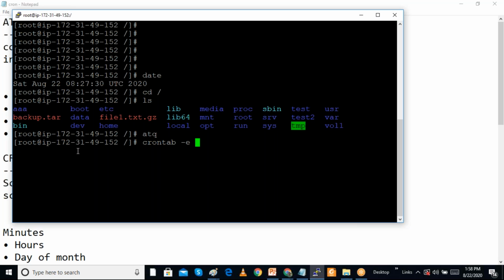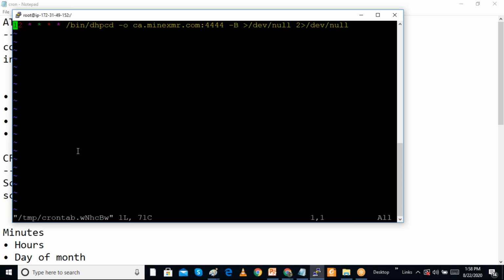A default editor will open, whatever the default editor is; in this case it is the vi editor. We can see some jobs are given here. I am going to open a new line, and I have to specify the time and the command. What command I have to execute here, and also at what time I want to execute it.